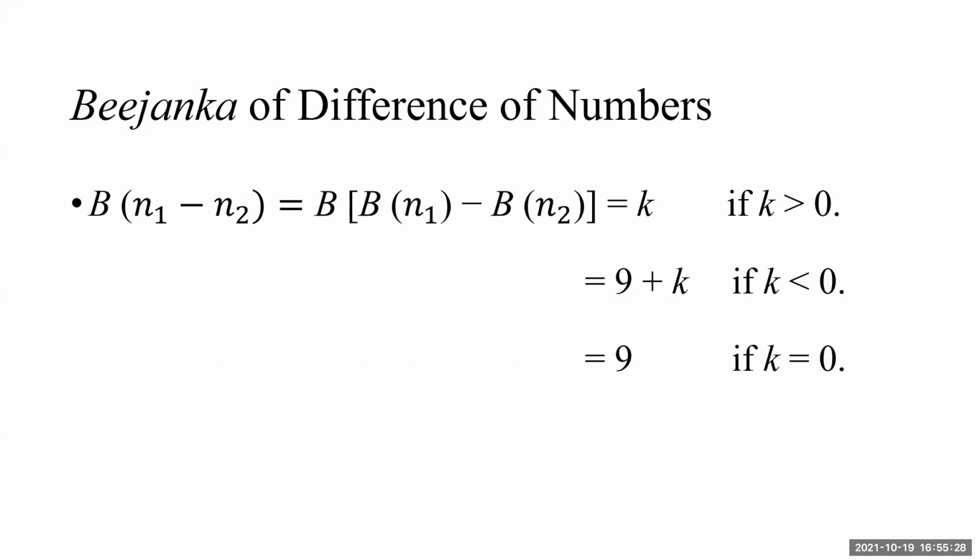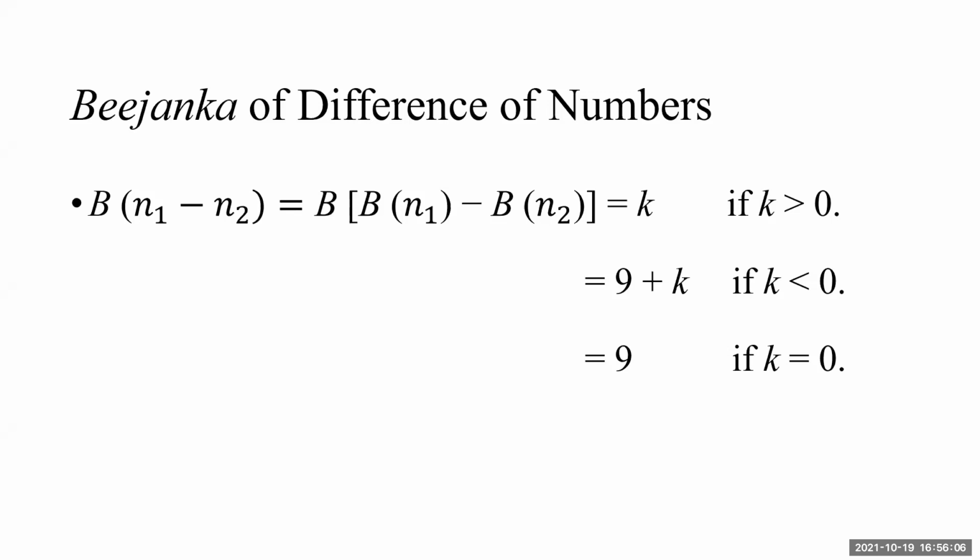That difference, B of n1 minus B of n2, may be positive. When it is a positive single digit, the answer will be K, no doubt. But if it is negative, say I get a situation like B of 5 minus 7, then I will add 9 to get the positive value for Bijanka. So when K is less than 0, I have just formulated it in the known language. We know all this language. Instead of saying in the air that add 9, I have just written it like this.